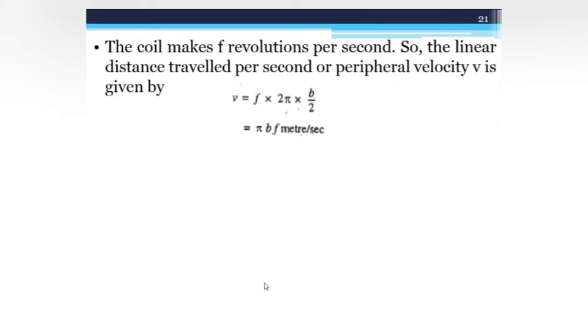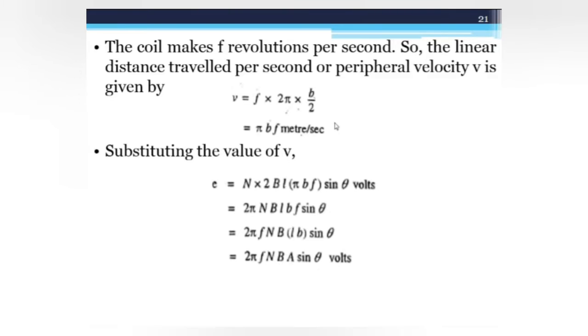So if the coil makes f revolutions per second, the distance traveled per second, or peripheral velocity v, is given by v = f × 2π × b/2, where b is the breadth of the coil. So your equation becomes v = πbf. We can substitute the value of v in the previous equation, so we get e = 2NBLv.